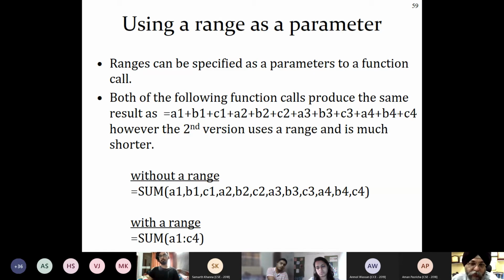Just write your own numbers from A1 to C4: 1, 2, 3, 4, 5, 6, 7, 8, 9, 10, 11, 12. Do it now. 1 to 12 from A1 to C4.